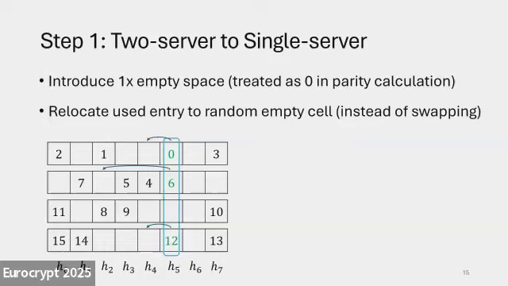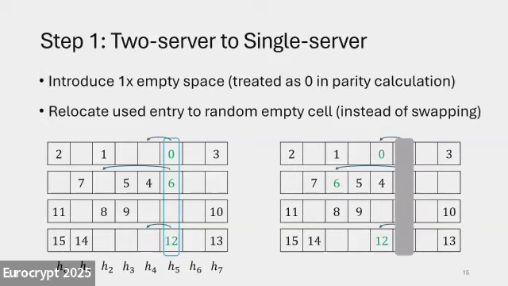Now, after we consume a column, meaning we use a column to do an access, we no longer need to do swapping. We just need to relocate the entries to a random remaining empty spot. So it looks like that, and the column we just used will be eliminated. We won't use it again.